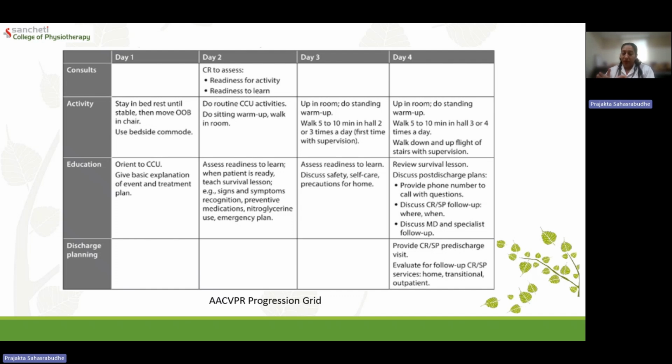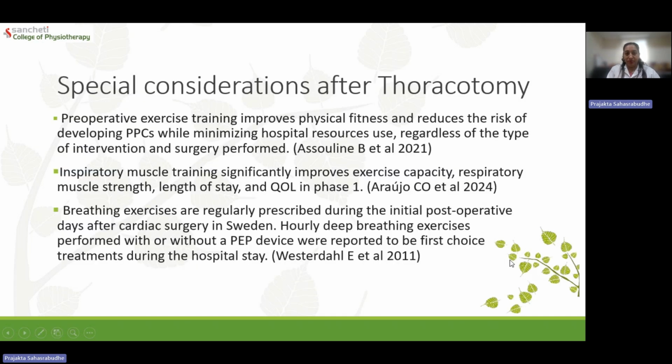From here, to prevent future episodes, the patient should be able to do at least moderate intensity activity for 30 minutes. So when the patient has to reach there, we have to make sure that those activities are absolutely safe for the patient. And hence, the enrollment into phase 2 rehabilitation is extremely important. And that is where patient education and counseling are an integral part of phase 1 rehabilitation.